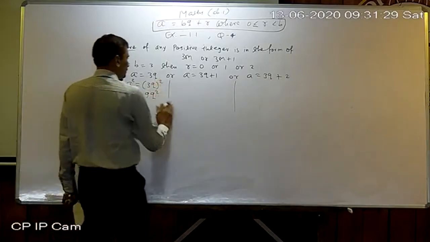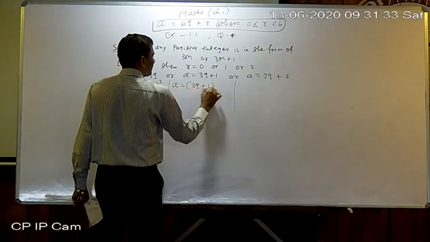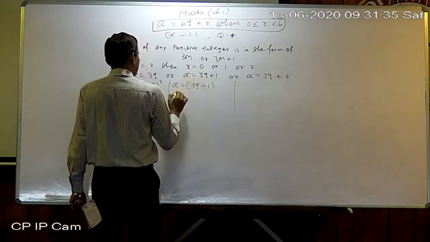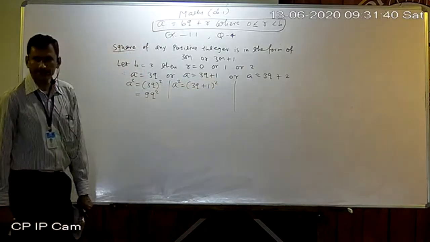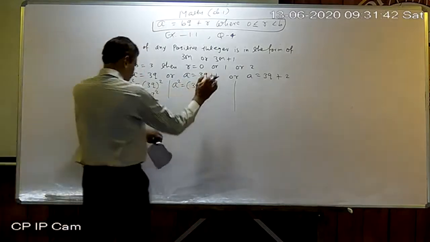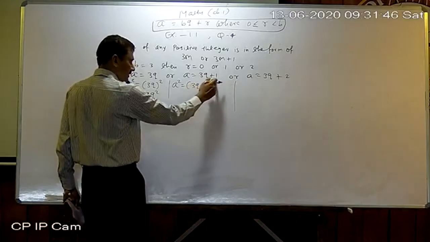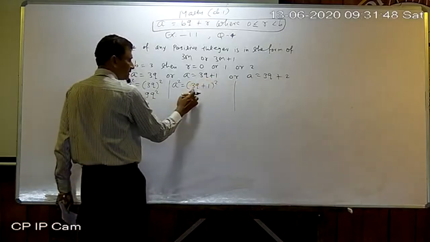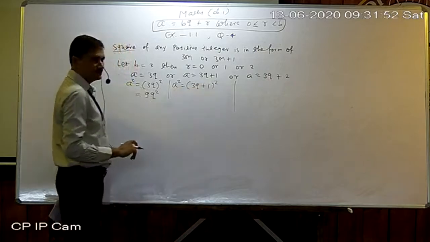Now here also a equals 3q plus 1. Okay, so a square equals 3q plus 1 whole square. Now you know a plus b whole square is equal to a square plus 2ab plus b square, meaning first term square plus 2 into first into last plus last term square.